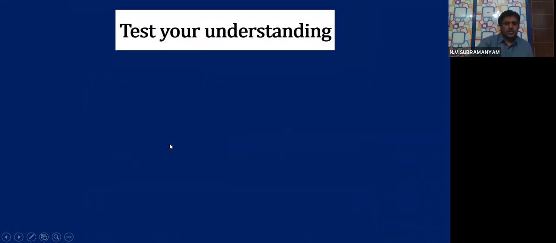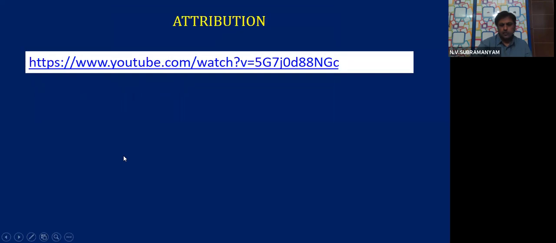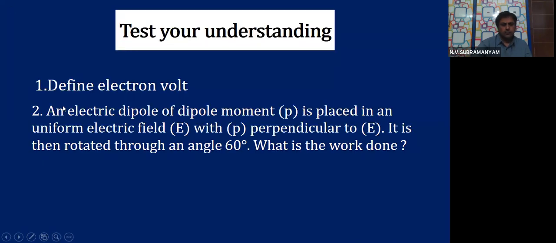To test your understanding, a few questions. First question, define electron volt. There is another question. An electric dipole of dipole moment P is placed in a uniform electric field E with P perpendicular to E. It is then rotated through angle 60 degrees. What is the work done?